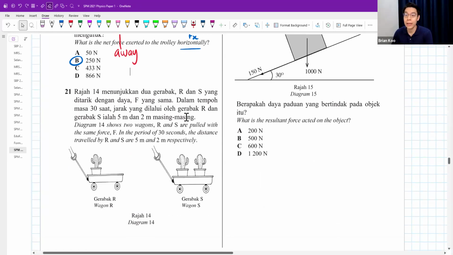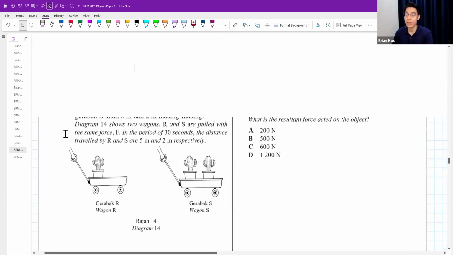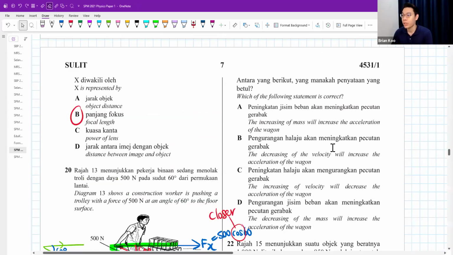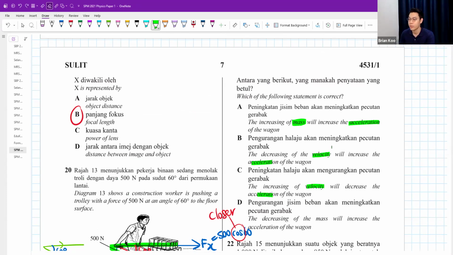Okay, question 21. The diagram 14 shows two wagons, R and S, pulled with the same force. In a period of 30 seconds, the distance traveled by R and S is 5 meter and 2 meter. Which of the following statements is correct? It looks like they are talking about velocity, acceleration, and mass and acceleration. So it has something to do with acceleration.